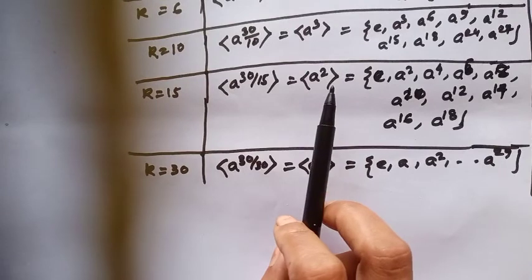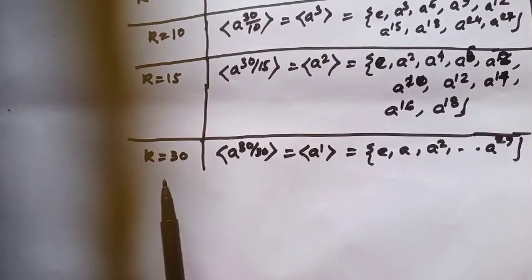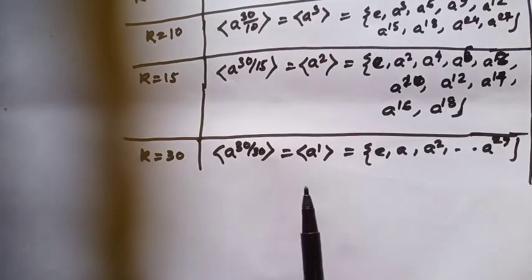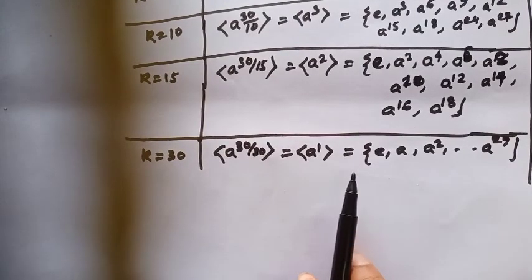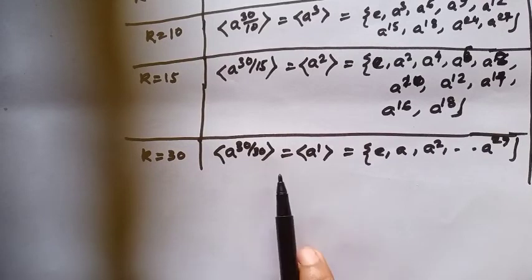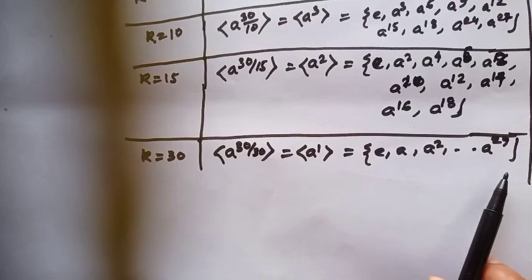This is the cyclic subgroup generated by a squared, and k equal to 30. This is the cyclic subgroup generated by a to the power 1, which is of order 30, and this contains e, a, a squared up to a to the power 29.